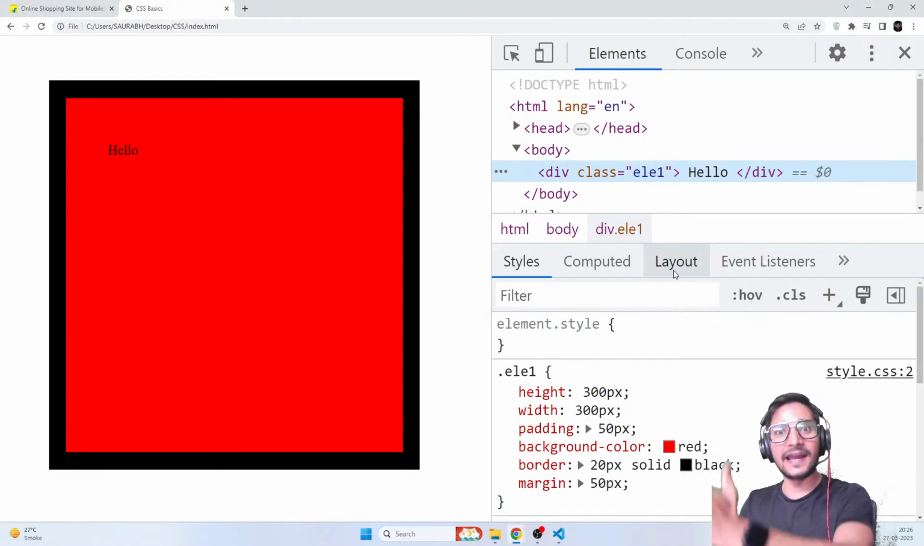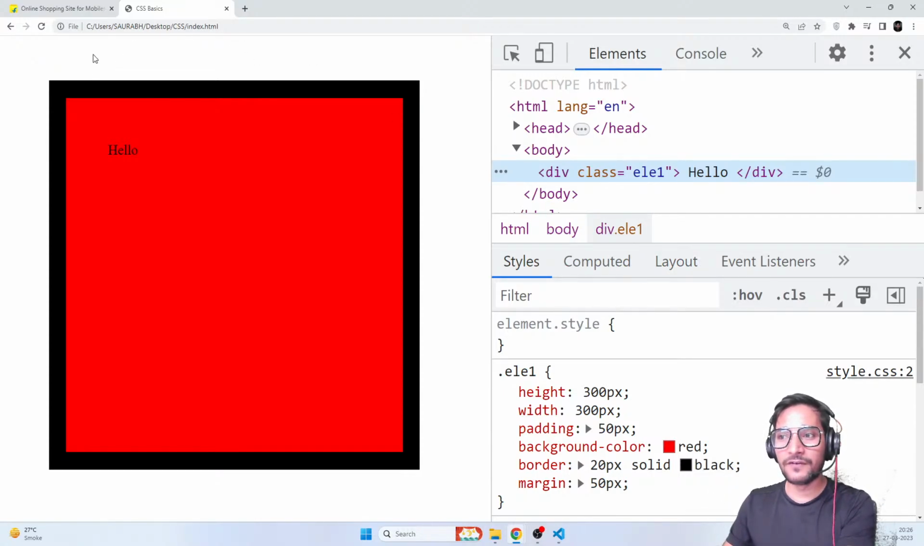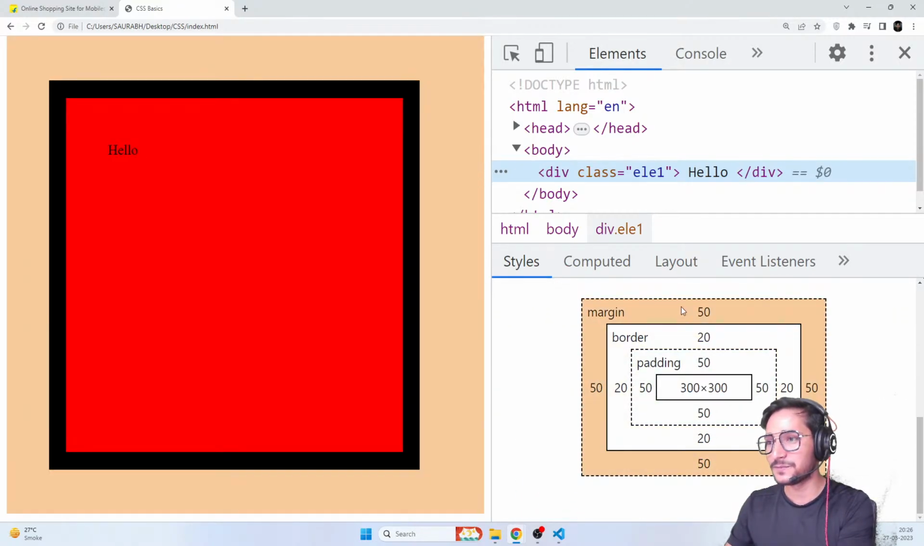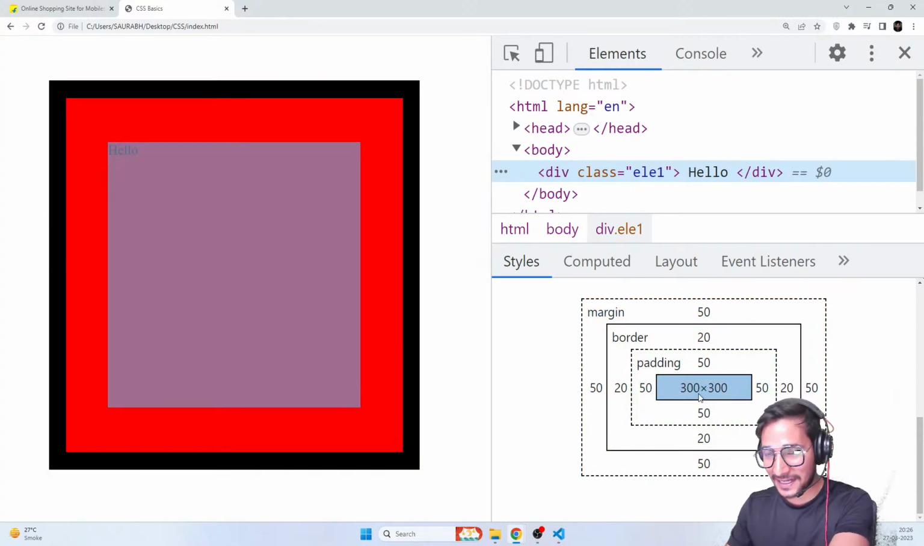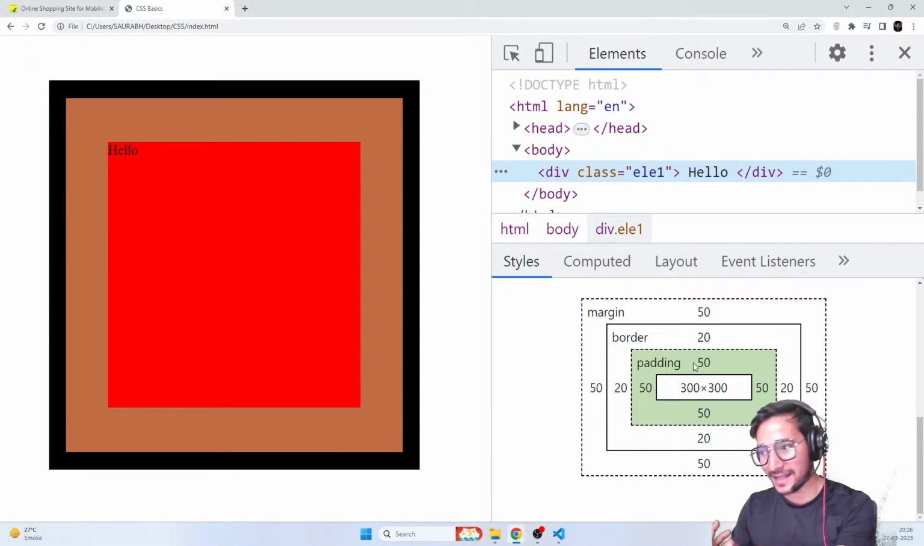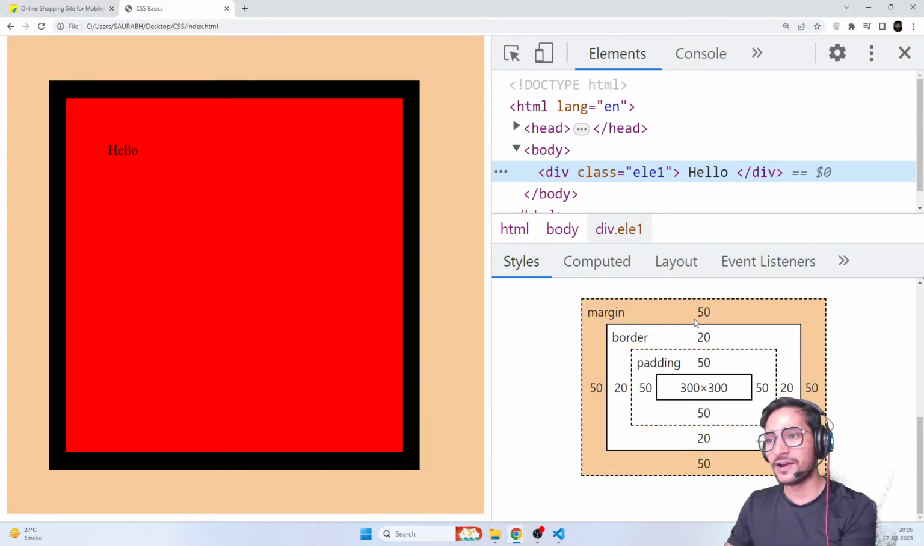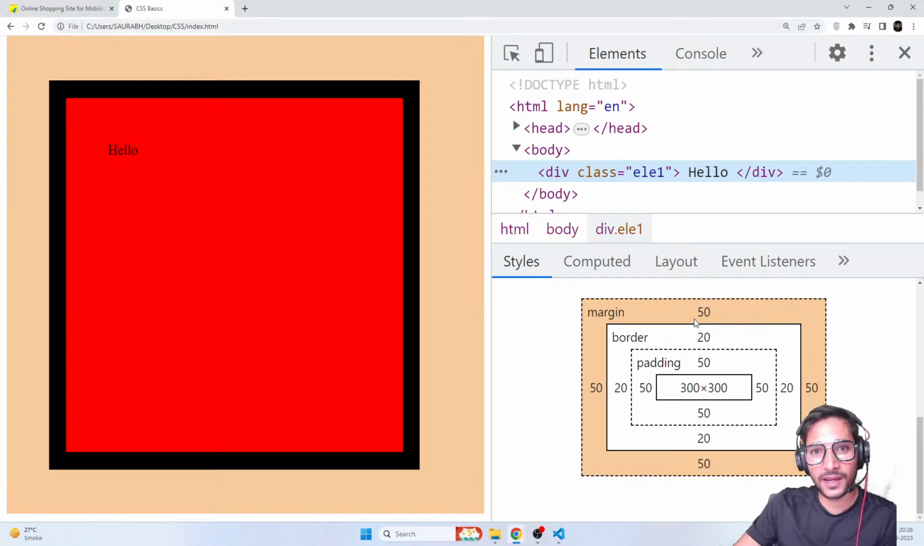Now it felt like the element moved, but the element didn't move, guys. 50 pixel margin has been added on all the sides. If I just go here, you can see 50 pixel on all the sides has been added. So 300 by 300 is the actual content area, 50 is padding, 20 is border, and then again a 50 pixel margin. So the real height of this element is 300, but the actual height on the web page is 50 plus 20 plus 50. That basically is 120 on top, then 300, then 120 on bottom, right? That comes around, I think, 540, something like that, right?